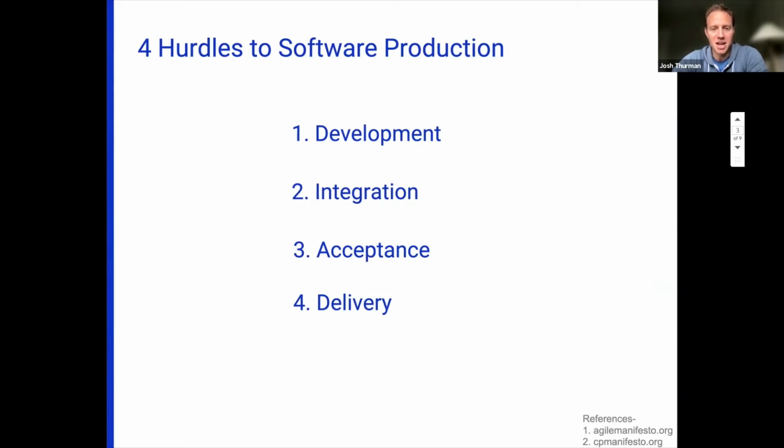So I would venture to say that everyone tuning in can easily think of numerous tools and processes that support development, integration, and delivery. But what about tools and processes that improve how software is accepted and tested? We're all kind of probably scratching our heads on that. So this is where CP comes in. CP is a method that fundamentally improves how your team collaboratively tests new software.